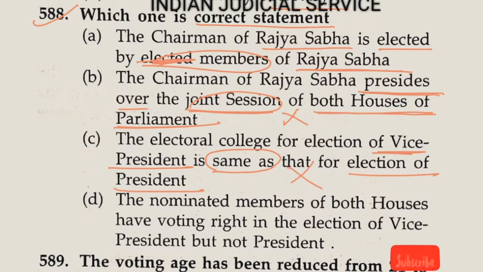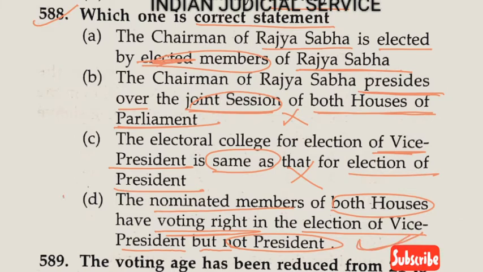So this is wrong, not the same as the President. Now the last one: the nominated members of both houses have voting right in the election of Vice President but not President. Yes, this statement is absolutely correct. So our answer is option D.